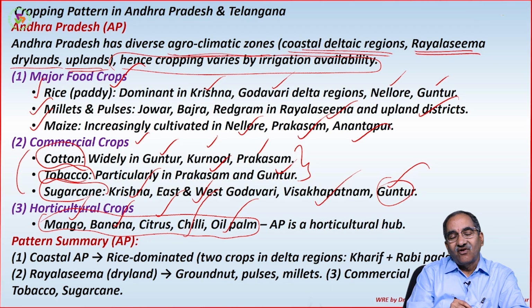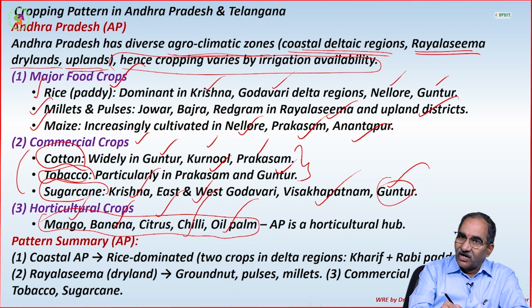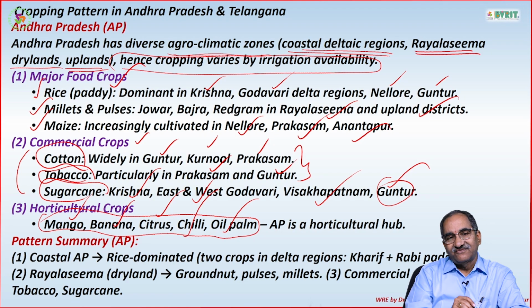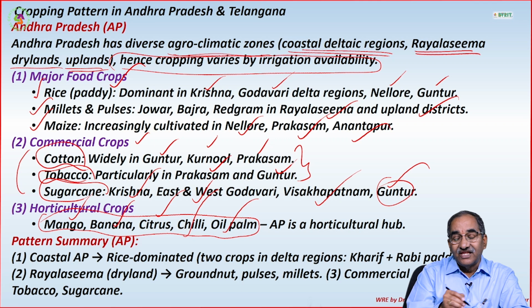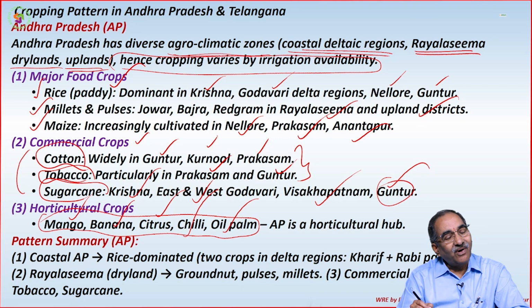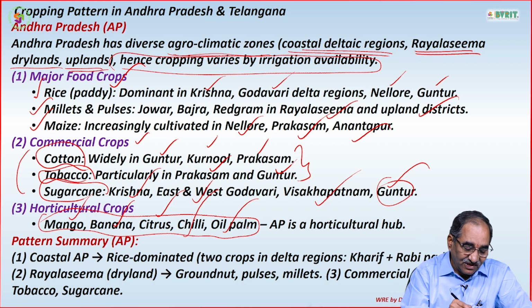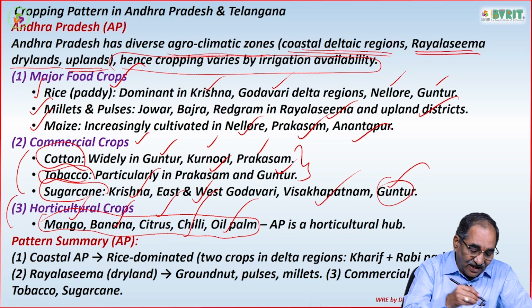Mango is very, very common in most of the districts. Banana is also common in Krishna and Guntur districts actually. And citrus fruits, orange and all, Anantapur and all is famous for citrus fruits actually. Chilies also, Prakasam and Guntur chilies, and like that oil palm also, Prakasam and Guntur districts, oil palm is also possible. So this is the third one actually.